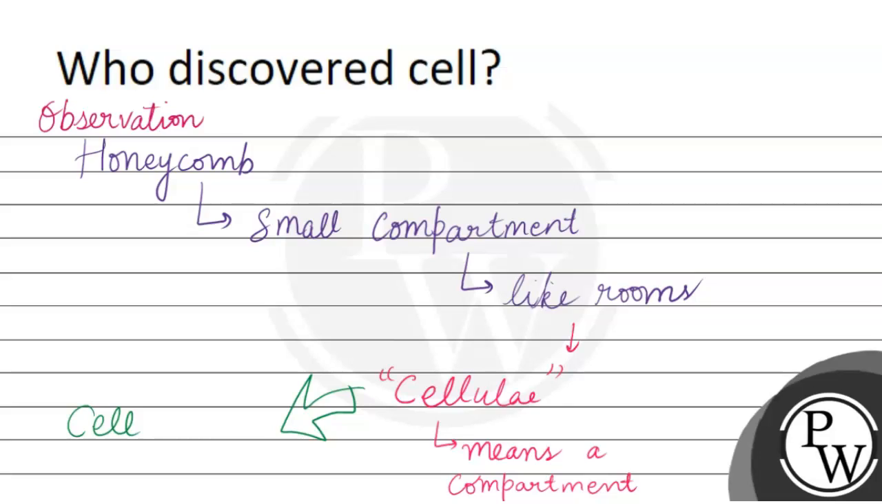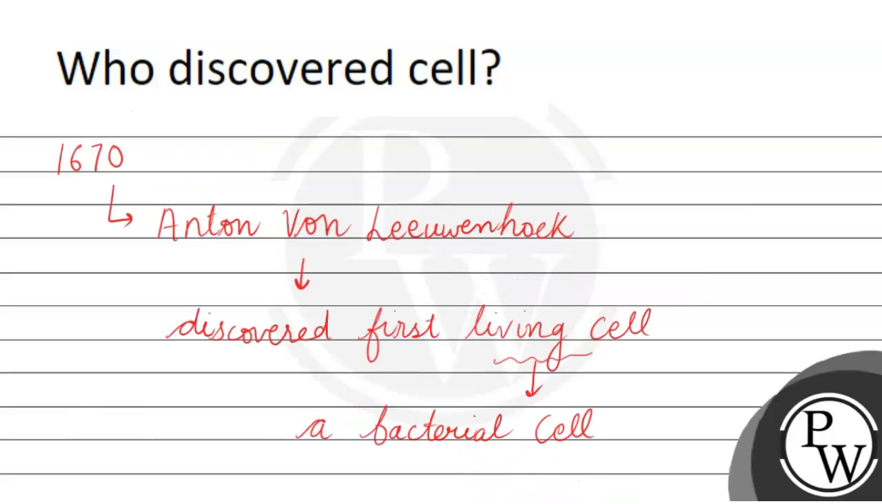Therefore, he gave the name to those compartments, and the name was cellula, which means a compartment, and later on that cellula word is converted to the cell. After a few years, in 1670s, Antony von Leeuwenhoek was the first who discovered the very first living cell by his self-made microscope, and that living cell was a bacterial cell.